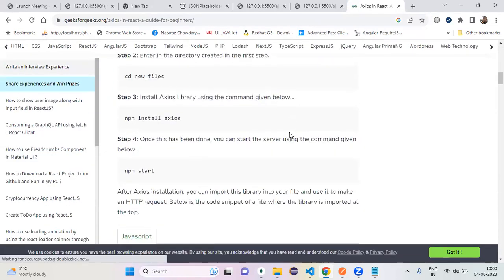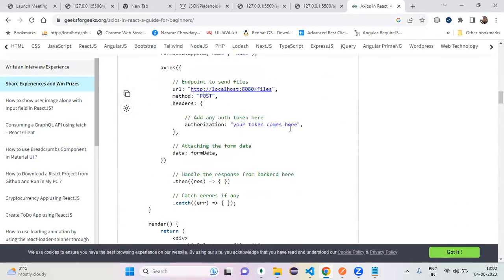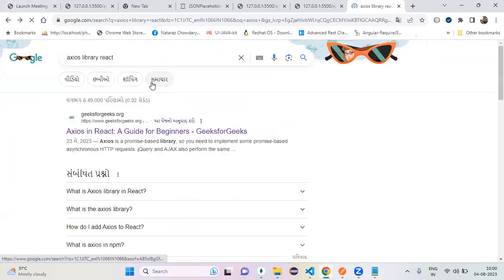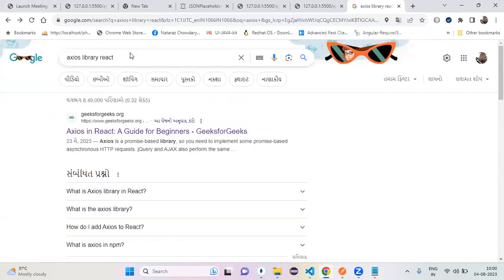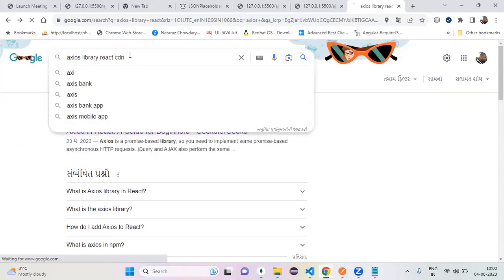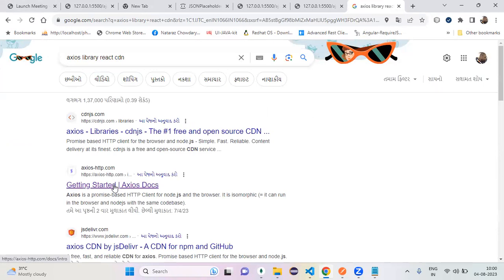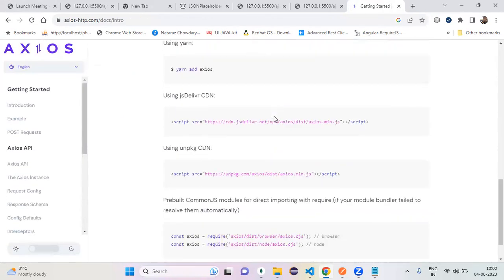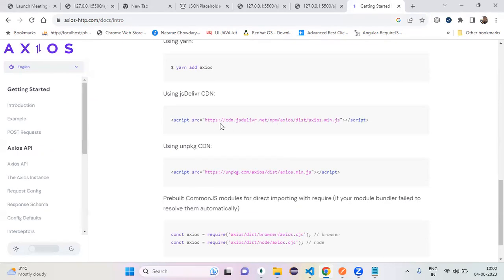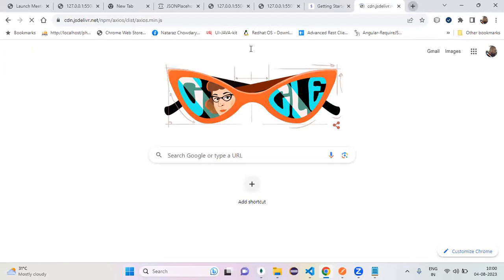Where you can find from anywhere. CDN link, content delivery network. Okay, now from here you can get it. See this Axios, can I copy this link? Anyway, I will share, right? Okay, no issues for you. Okay, can I save it?